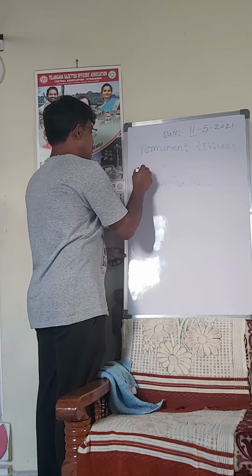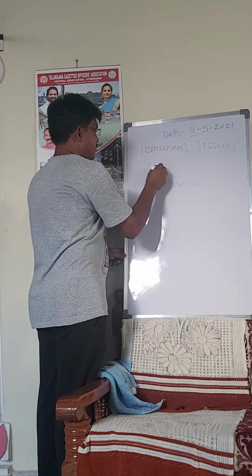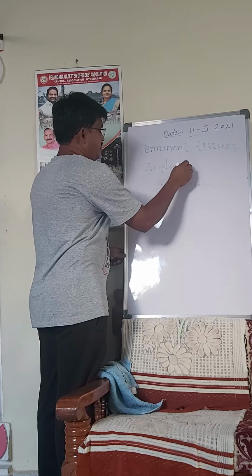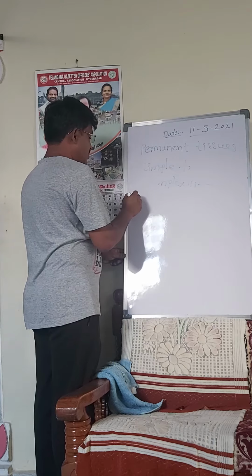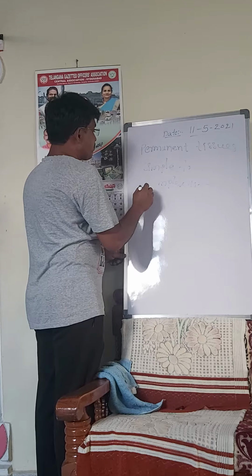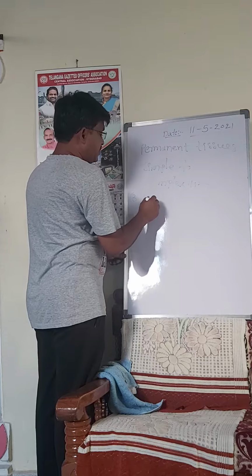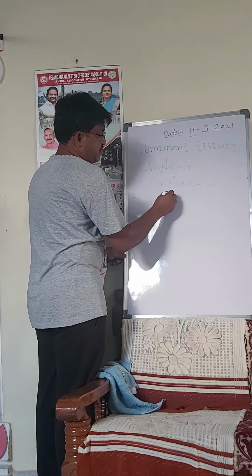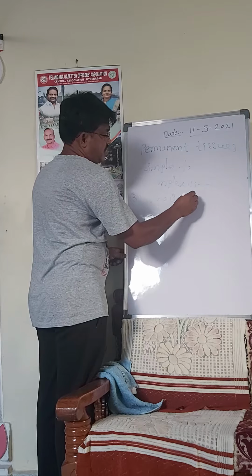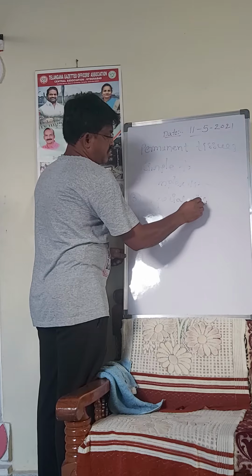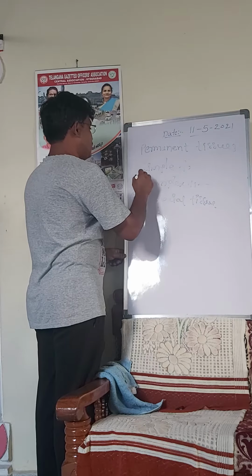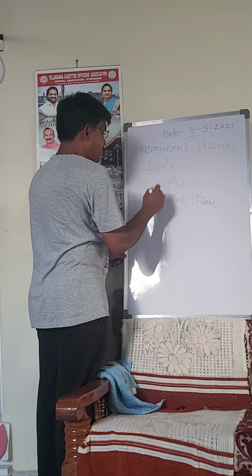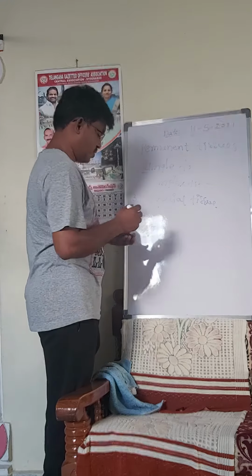Third one is special tissue. Simple tissue, complex tissue, and special tissue.